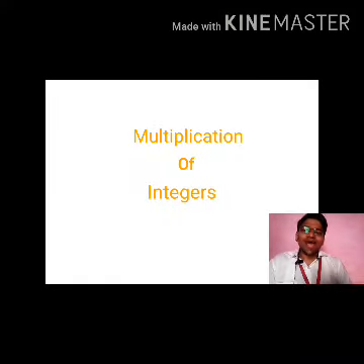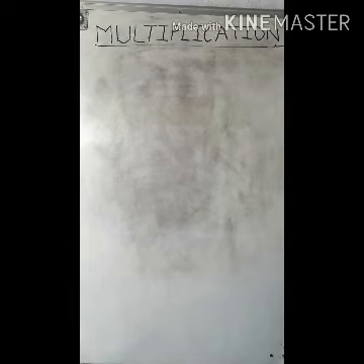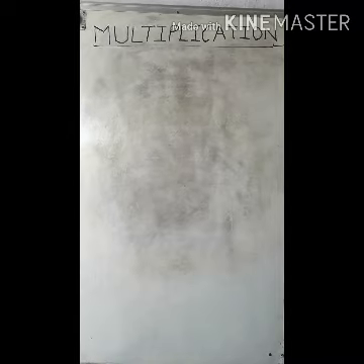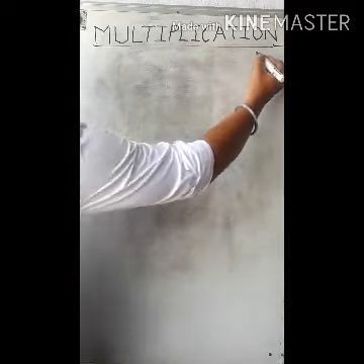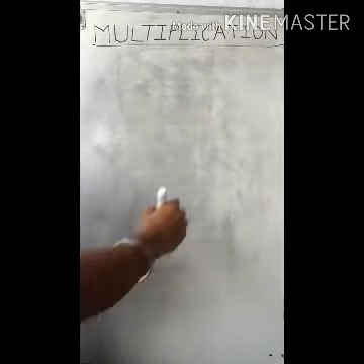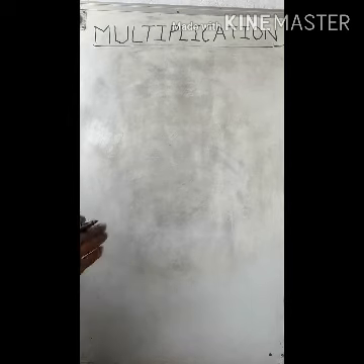We know how to add and subtract integers. Now we will learn how to multiply two integers. So class, we have understood how to add or subtract two integers. Now we will learn how to multiply two integers. Okay, so we multiply as we normally do, and there is nothing else we have to do.